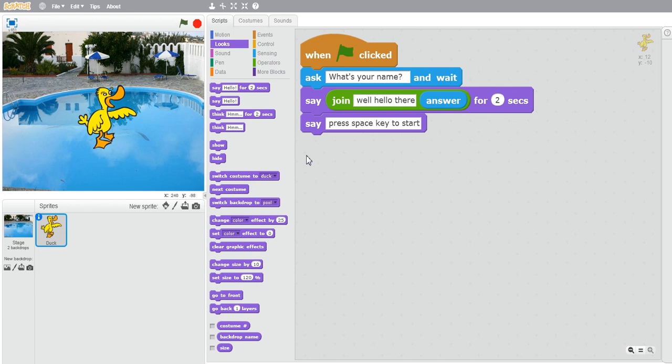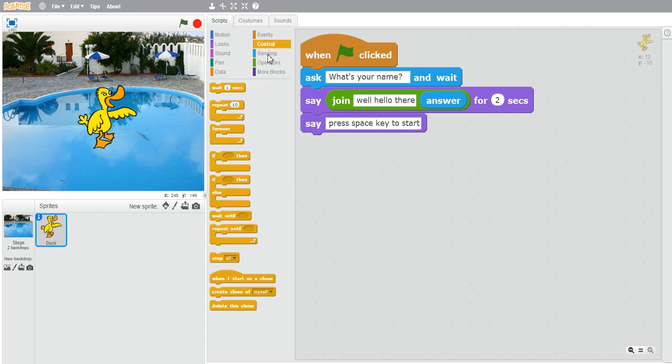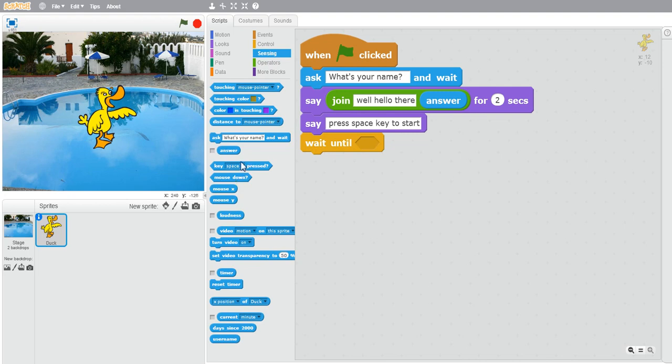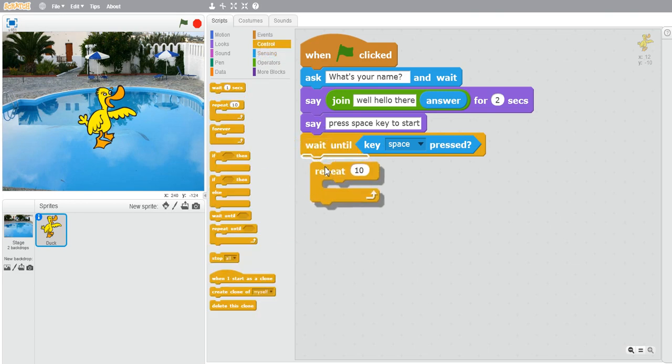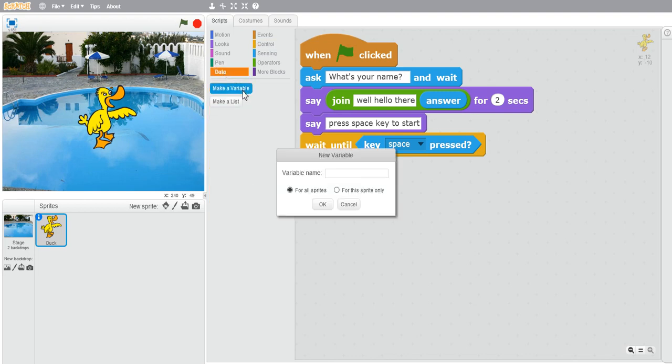Now we have to wait until the player presses the space key. For that, take this wait until block and then key space pressed. Now take the repeat loop and you can add how many questions you need. I am entering 20 here.